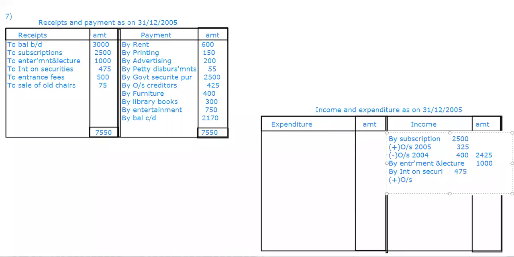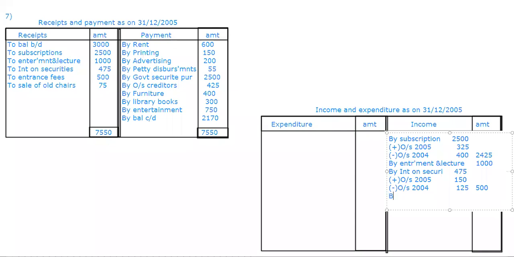Again, see in the last year. 10,000 government securities, last year outstanding accrued in last year's balance sheet, 125. So how much is the balance? 500, ma'am. Yeah, right.